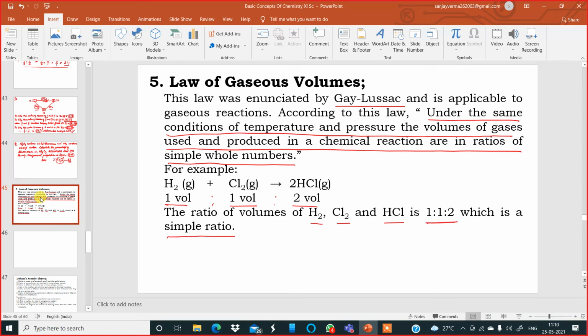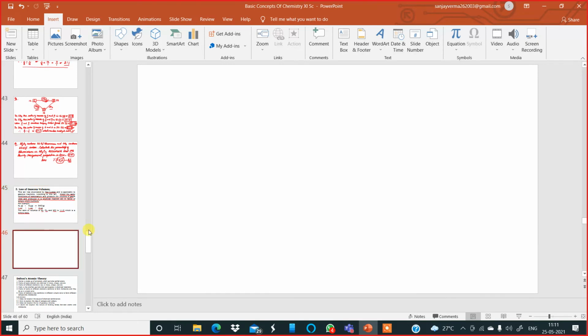So here also under the law of gaseous volumes, we can have some examples. I would like to give you one problem so that you will understand this in a much better way. Now let us take the example for the law of gaseous volume. Now I'm writing the question.